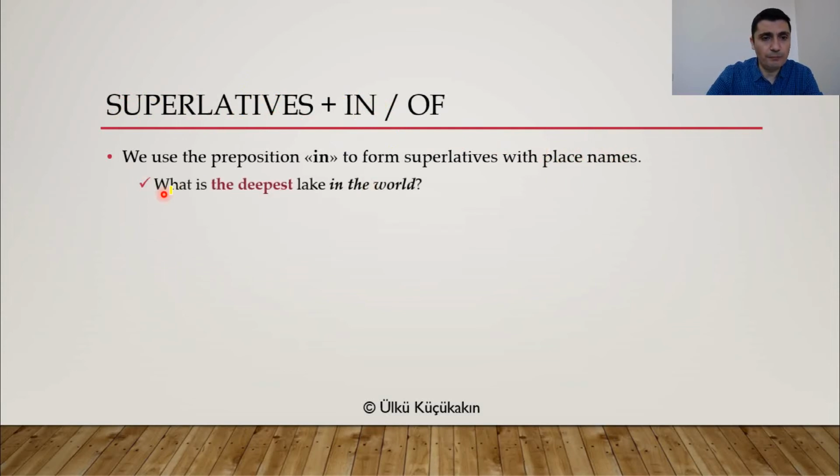So, for example, what's the deepest lake in the world? All right, the deepest lake in the world. In the world is a place, of course. Very obviously, it's a place. So we use in. Or, we had the best room in the hotel. All right, so in the hotel, we had the best room.